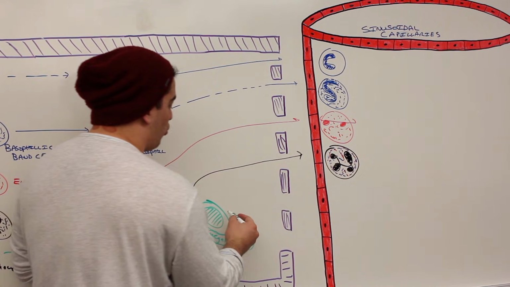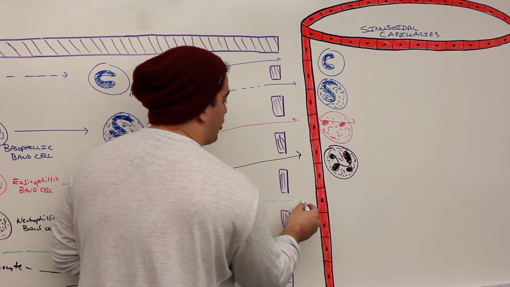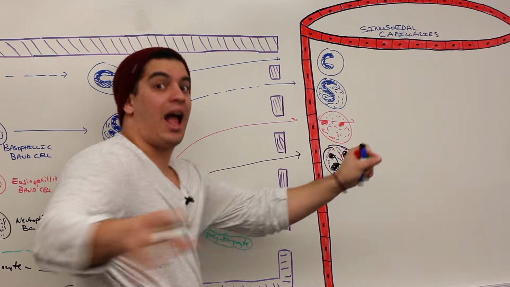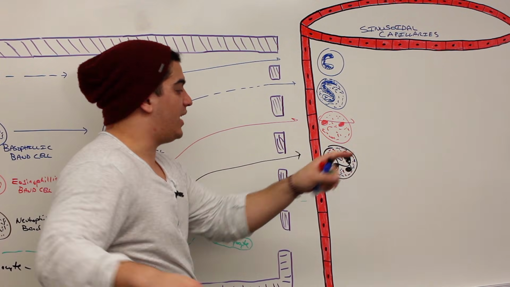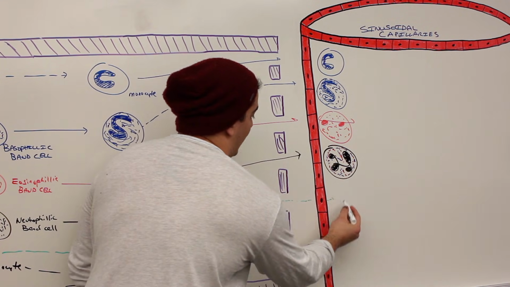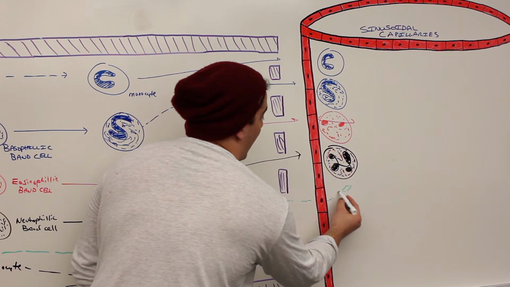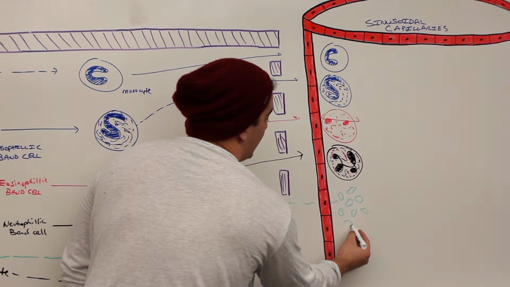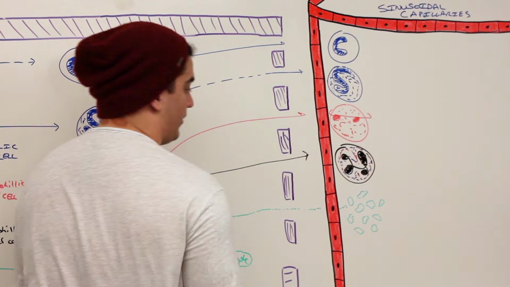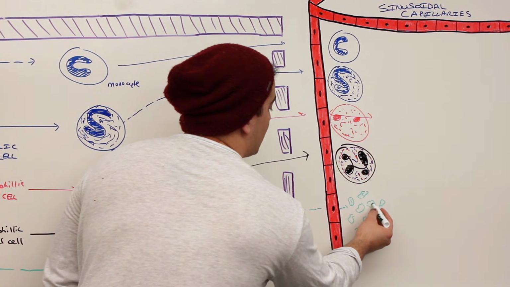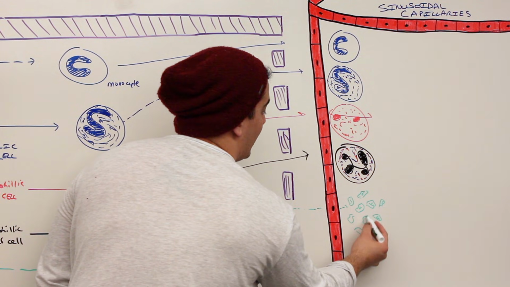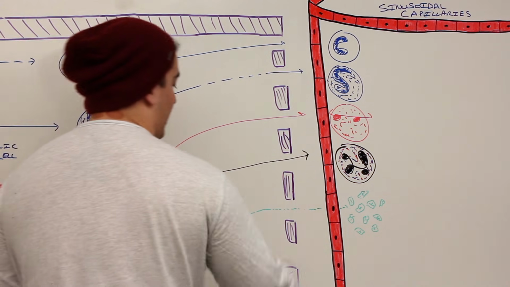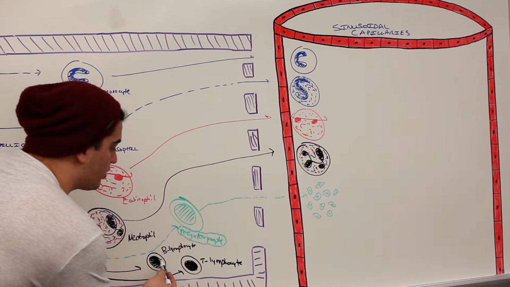So when it tries to squeeze through the sinusoidal capillaries and get into the bloodstream, it actually gets stuck. And then what happens is it fragments, it explodes, into very, very many cytoplasmic fragments. What are these cytoplasmic fragments called now? These cytoplasmic fragments are called platelets. All of these cytoplasmic fragments that the megakaryocyte ruptured into are now called platelets. So that's very, very important, to know the type of capillaries. So these are our platelets.